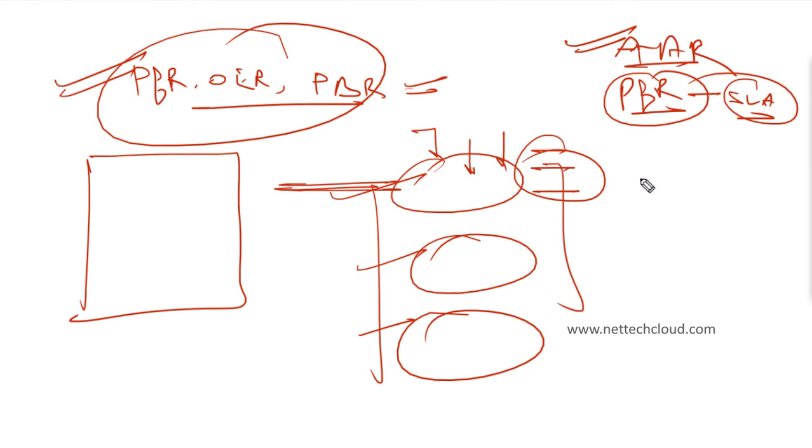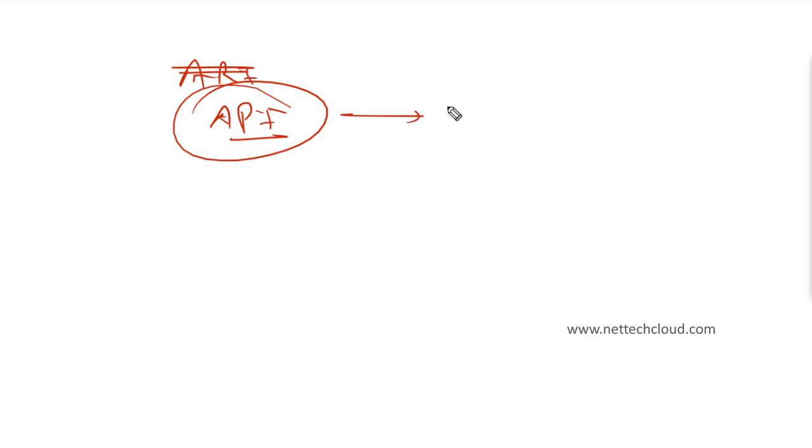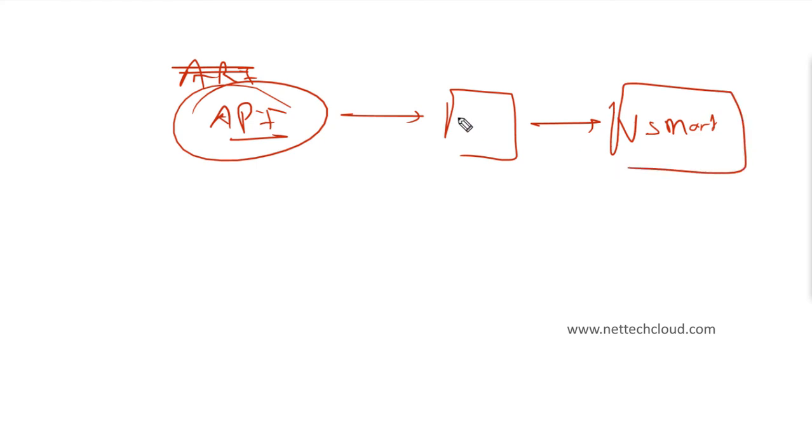That is one aspect of SD-WAN. Even if you want to write your own API, application programming interface, you can do that. With APIs you can integrate with vManage, and then finally it is pushed to the vSmart, and then to the WAN edge devices. So programmability is possible.